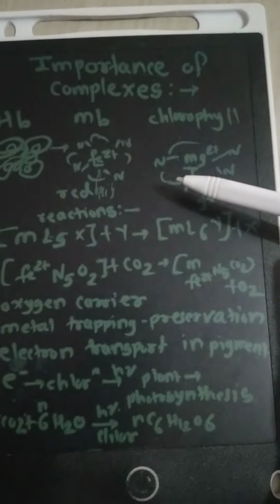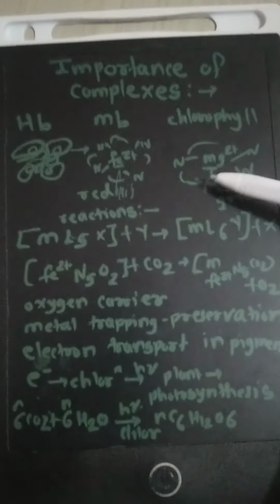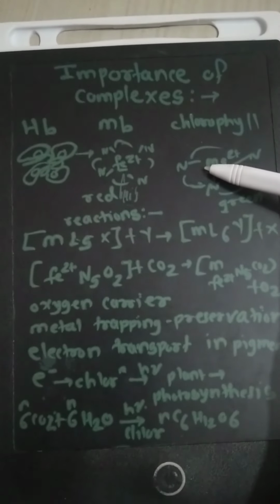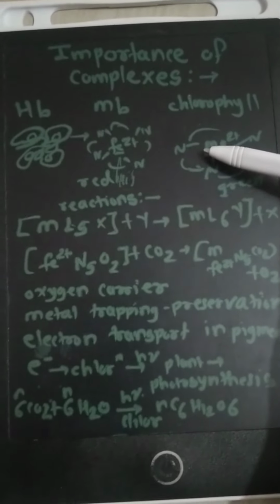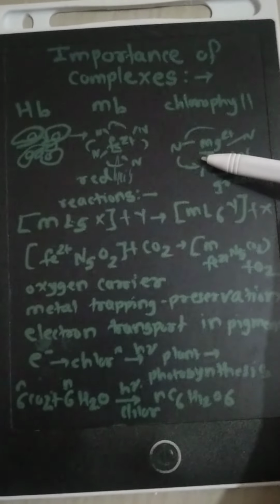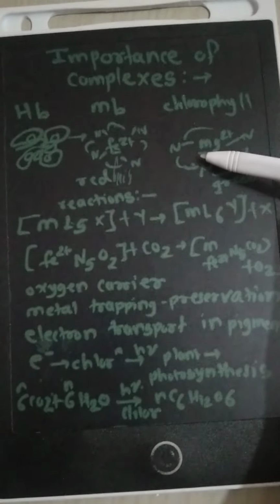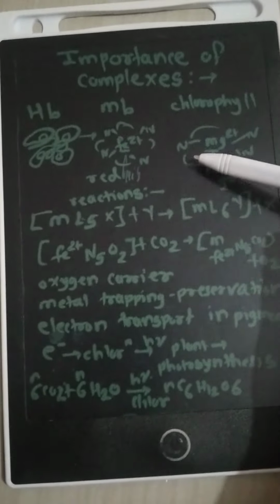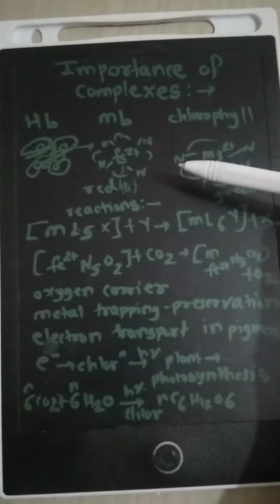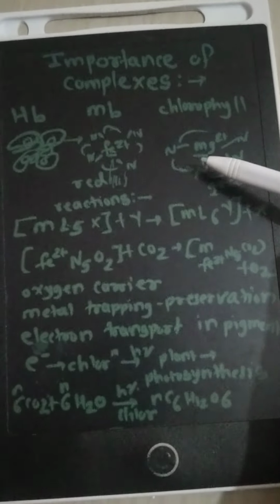In the plant pigment chlorophyll, a magnesium 2 plus complex is there, with porphyrin nitrogens. It attracts the light and transfers the electrons and light photons to the biological pigments of the plants in photosynthesis, that is, carbohydrate synthesis. So these are very important complexes which have important functions in biological fluids. It is a green pigment of the plant, that is chlorophyll.